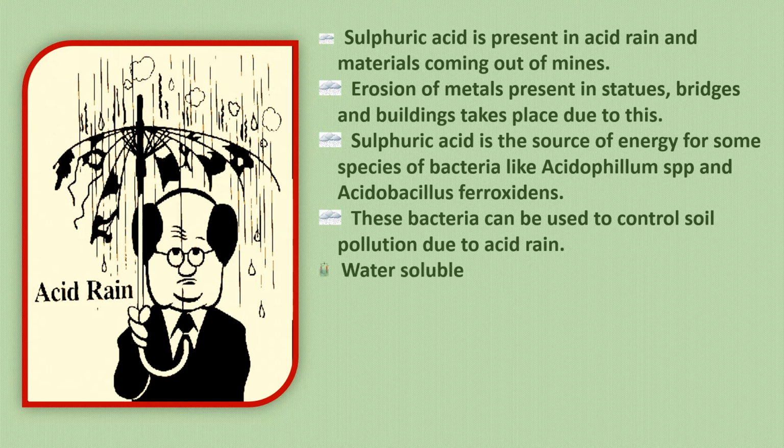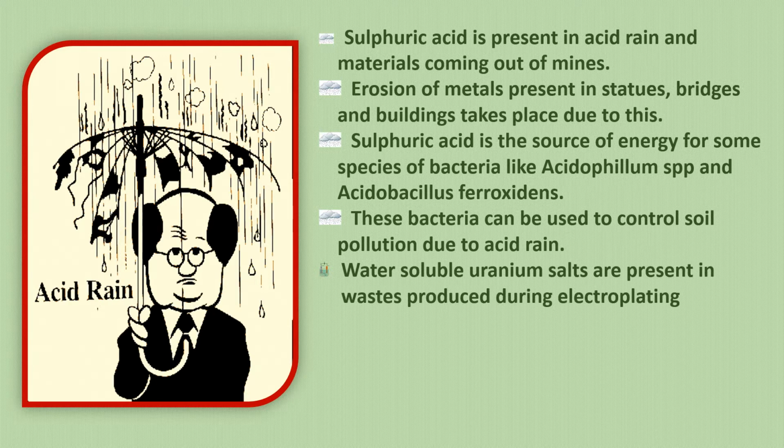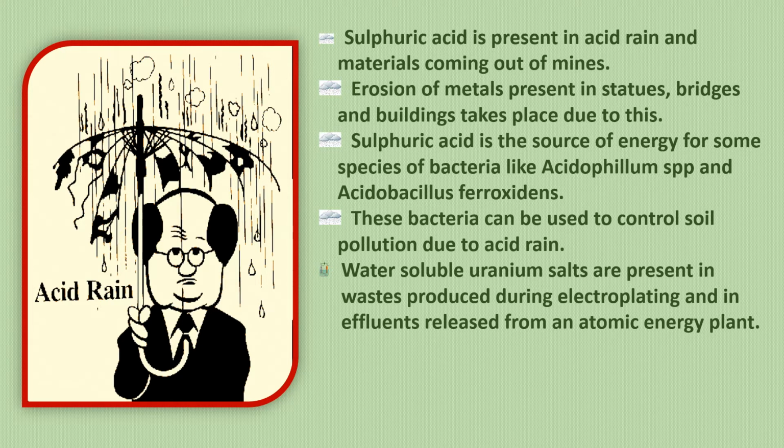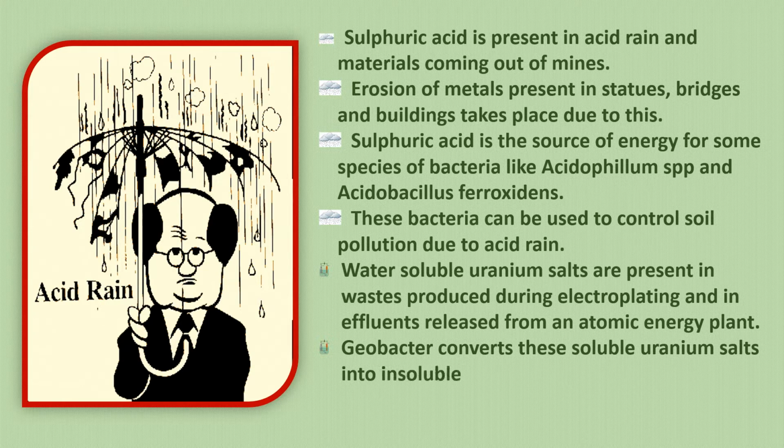Then we have some water soluble uranium salts that are present in waste where there is a process of electroplating, and also in the liquid waste, that is the effluents released from an atomic energy plant. These water soluble uranium salts are converted by Geobacter into insoluble salts.